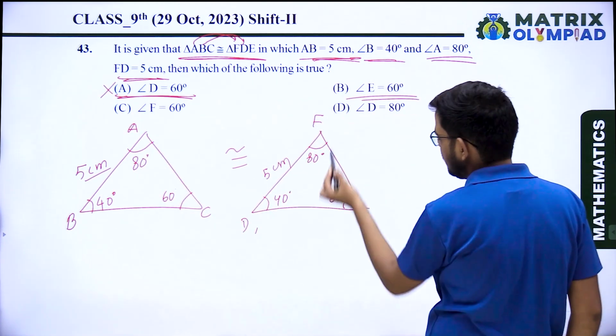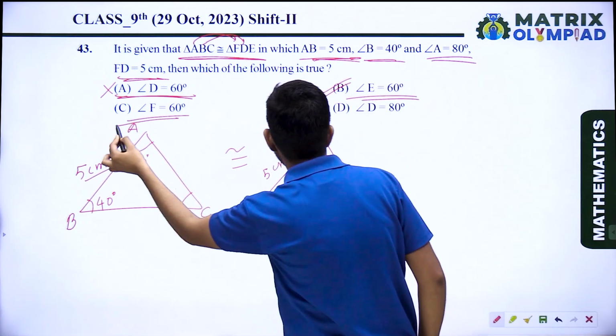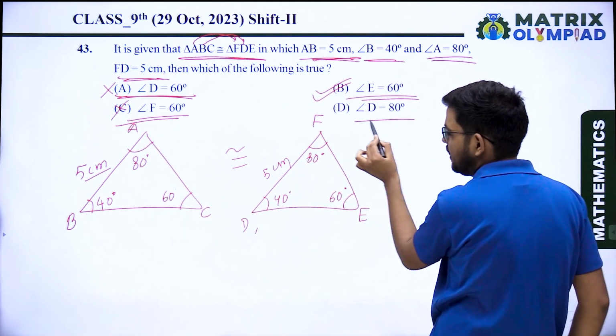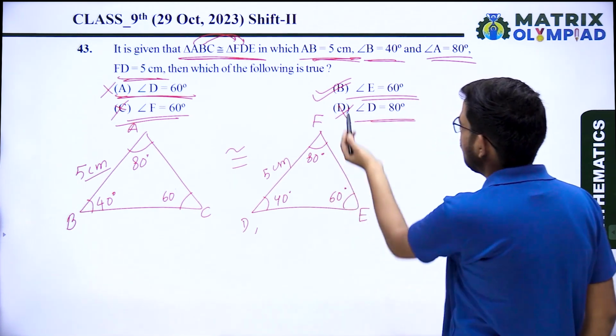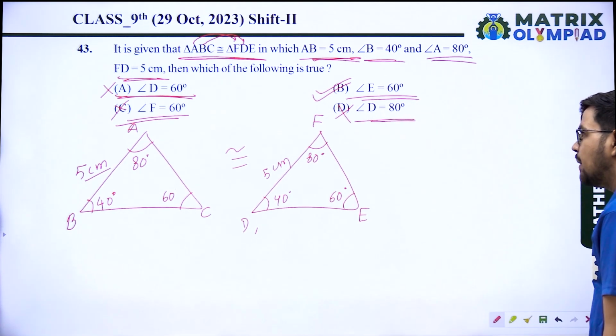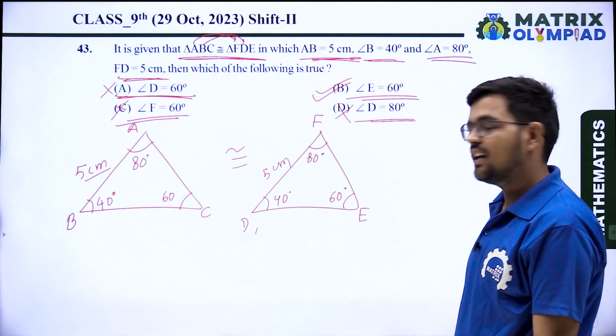Angle E equals 60 degrees, so option B is correct. Angle F equals 80 degrees, not 60, so C is wrong. Angle D is 40 degrees, not 80, so D is also wrong. Only option B is correct: angle E equal to 60 degrees is the right answer.